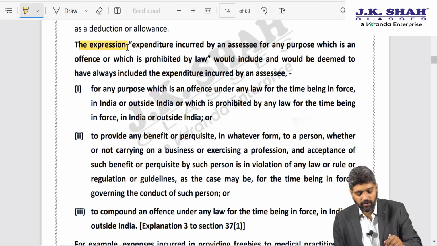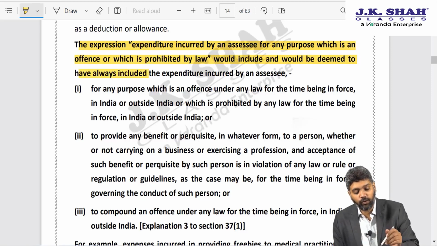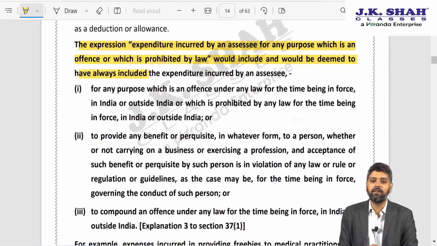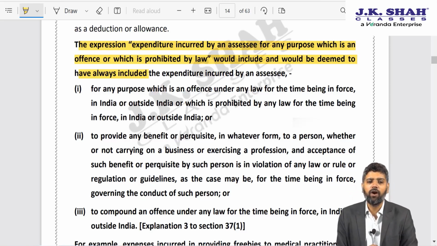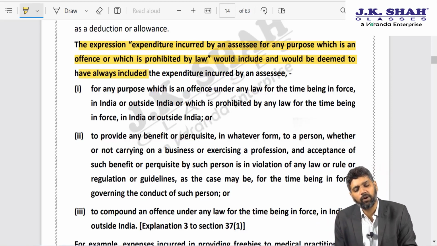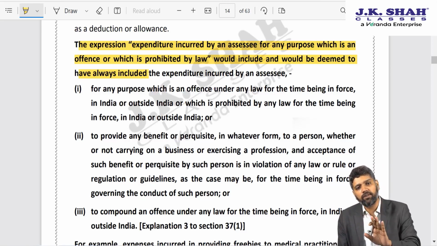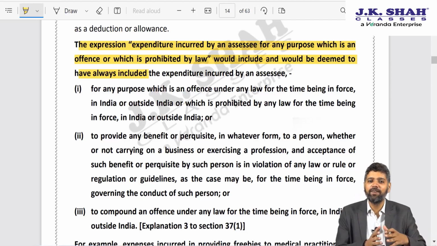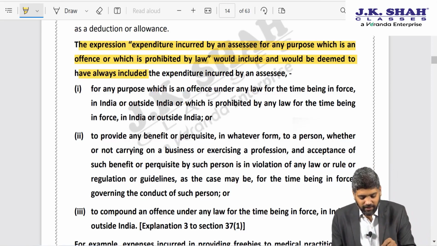It says the expression expenditure incurred by an assessee for any purpose which is an offence or which is prohibited by law would include, and would be deemed to have always included. This is the government's way of saying this is a retrospective or clarificatory amendment. When they say it is deemed and always deemed to have been, the government is trying to tell you that, boss, my understanding was this right from the beginning. Your understanding was wrong, which I am clarifying. That is the meaning of deemed to have always been.